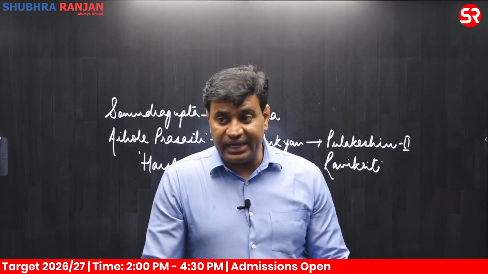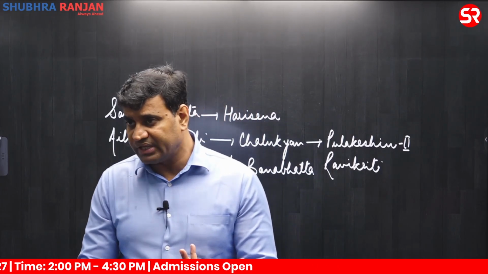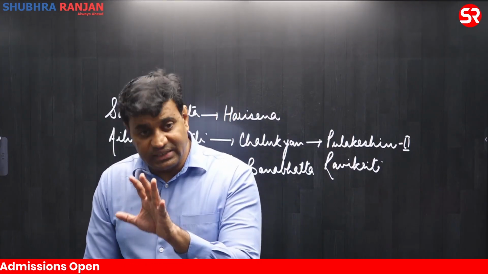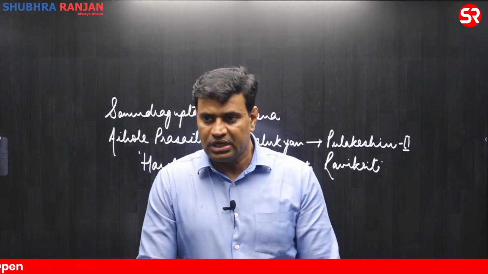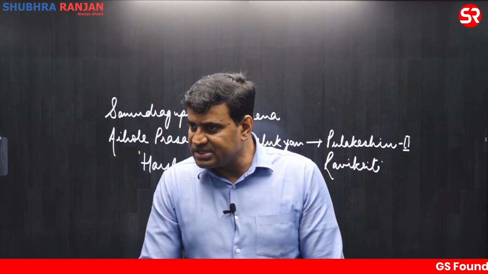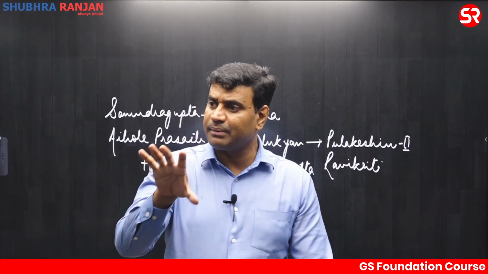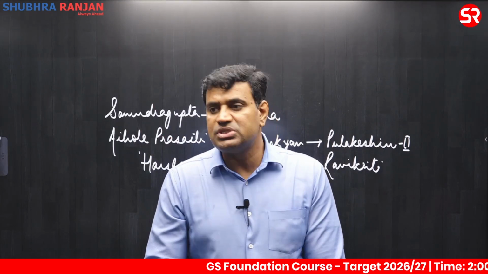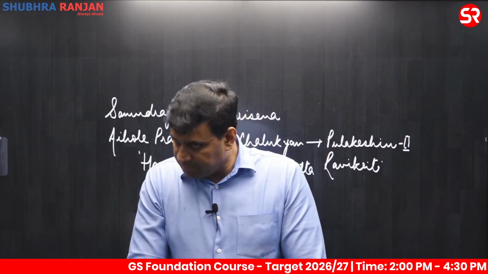What information can be derived from these coins? Not only trade, not only economy, but largely political information, because by the 5th century BC, the entire Gangetic Plain was marked by 16 large kingdoms known as Mahajanapadas.